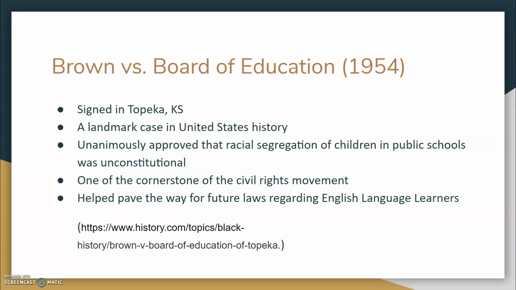regarding English language learners. So this is significant for ELL students because they couldn't be segregated in schools anymore. So they couldn't be segregated based off their skin color or based off what language they spoke. This made sure that every school couldn't segregate based off that, and every kid deserved an education. So this was kind of the beginning of ELLs getting recognized in the United States.